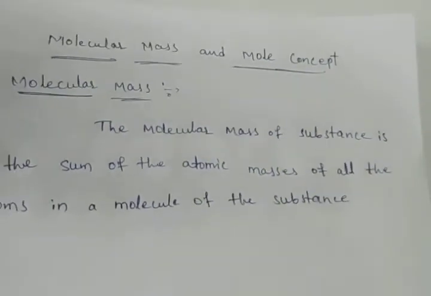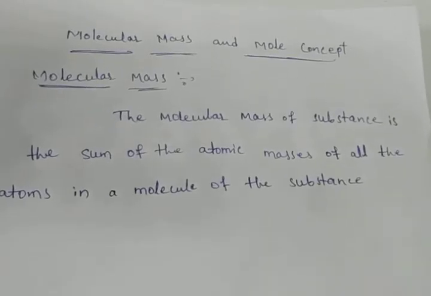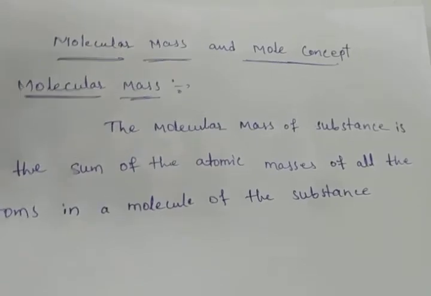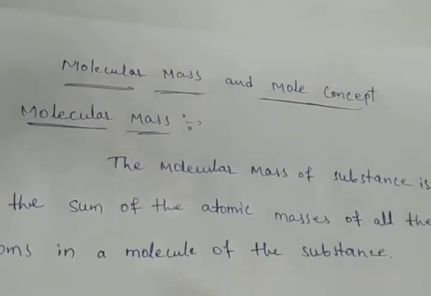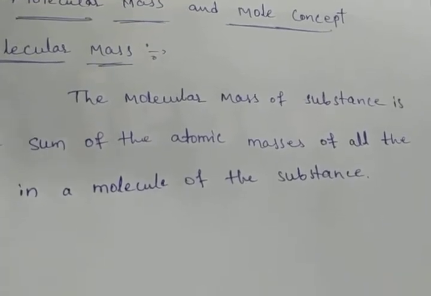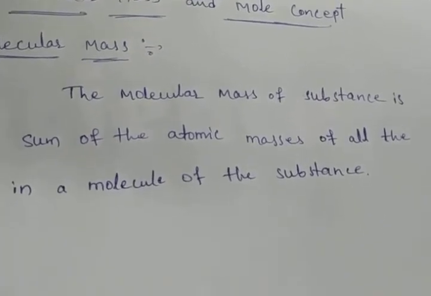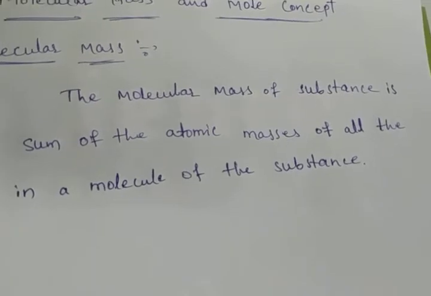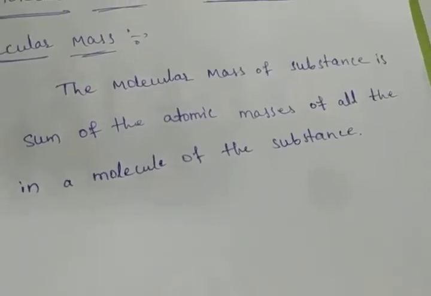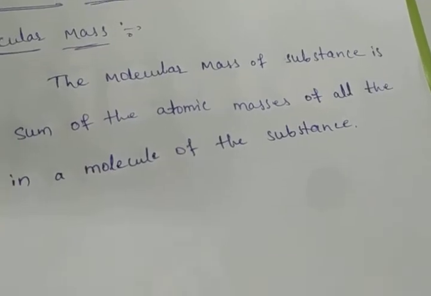Okay, that means the molecular mass of a substance is the sum of the atomic masses of all the atoms in a molecule of the substance. This is called molecular mass. It is therefore the relative mass of a molecule expressed in atomic mass units.